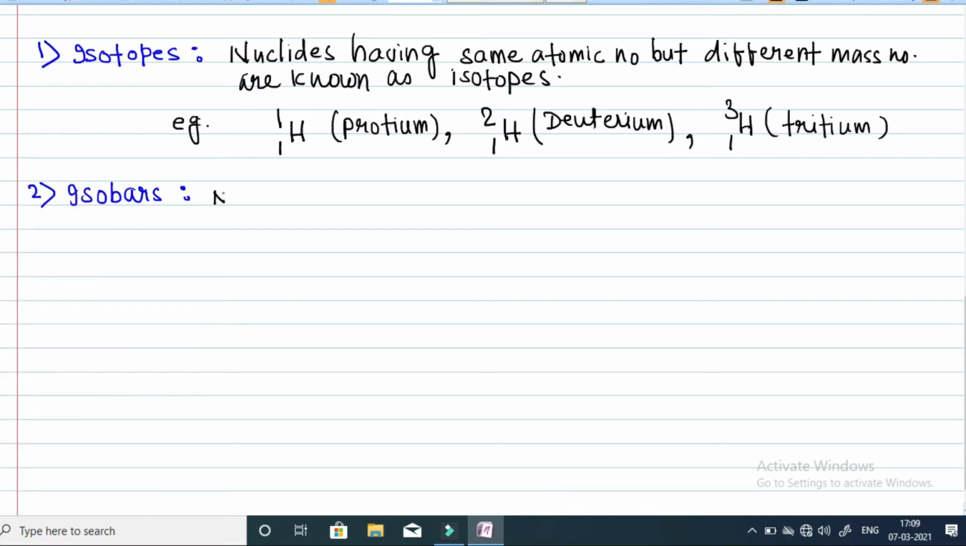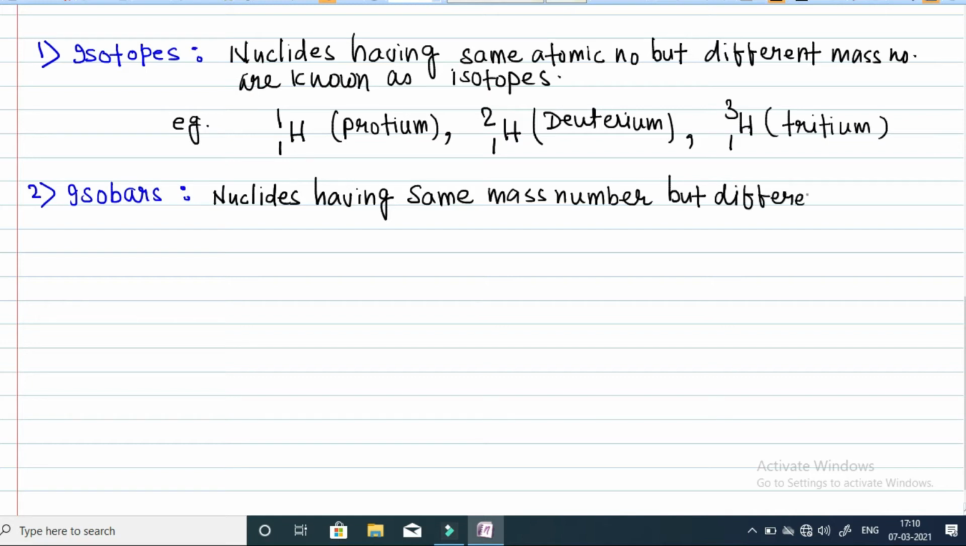So the nuclides having same mass number but different atomic number are known as isobars.